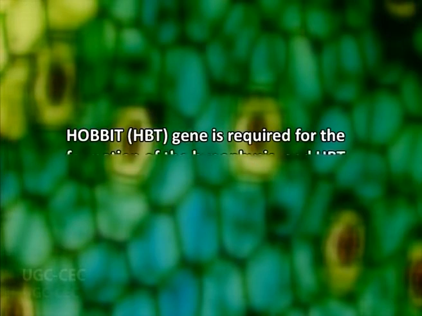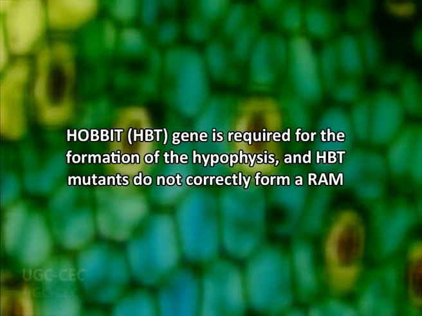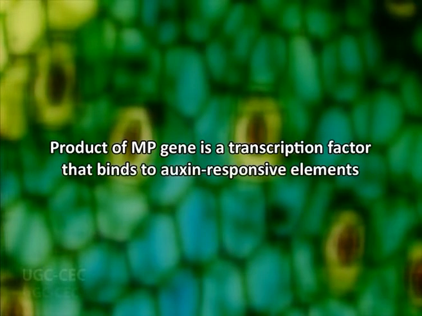In the case of root development, the most important genes are those that specify basal parts of the axis. For example, the MONOPTEROS, that is MP gene, is expressed in both tiers of cells of the proembryo, and the MP mutant has no hypocotyl, radicle or RAM. Similarly, the HOBBIT, that is HBT gene, is required for the formation of the hypophysis, and the HBT mutants do not correctly form a RAM. The product of the MP gene is a transcription factor that binds to auxin responsive elements.